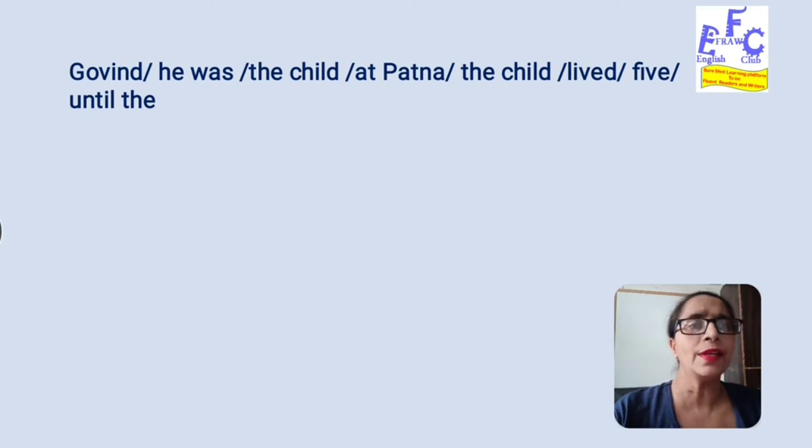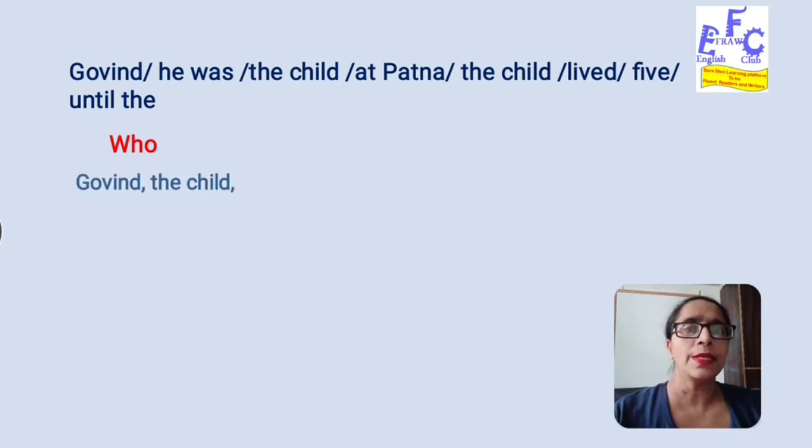So how can we arrange? First of all, we need to find out who the sentence is about. Both words, Govind and the child, can be used here, as they explain each other. We can say the child Govind or Govind the child. This is explaining further about the noun only. So the sentence is about Govind the child.